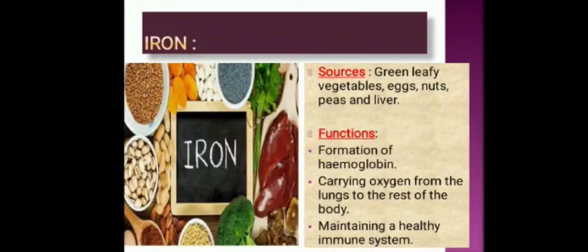And one more thing, iron is used by our body in the form of iron salt, not as an iron element. The chief sources of iron in our food are spinach, that is palak or saag, other green leafy vegetables, apples, eggs, liver, cereals like bajra, pulses and groundnuts. They all contain iron.